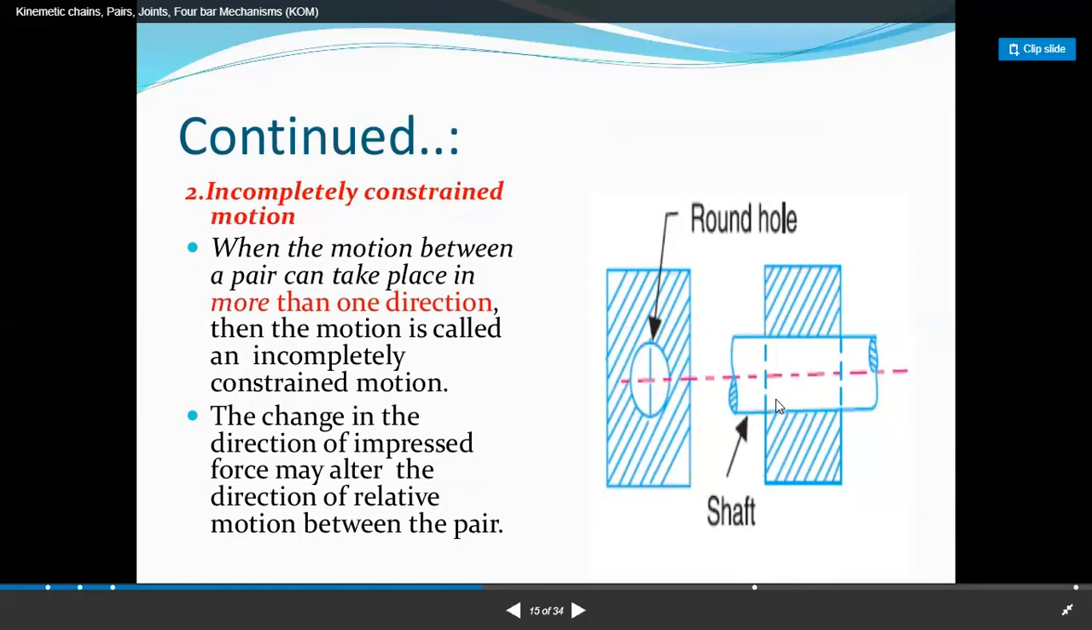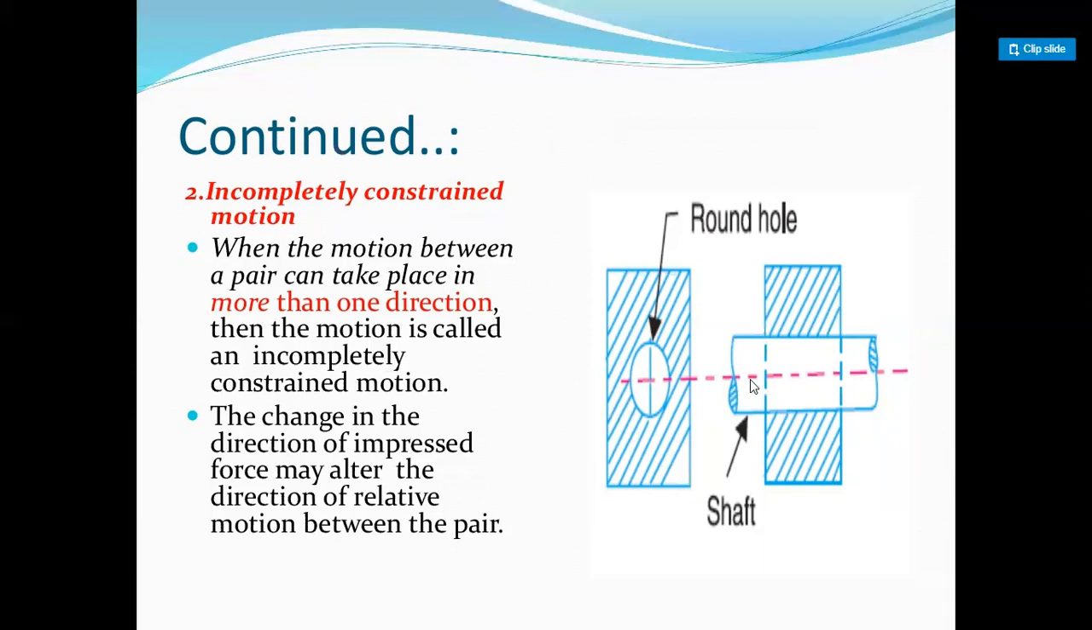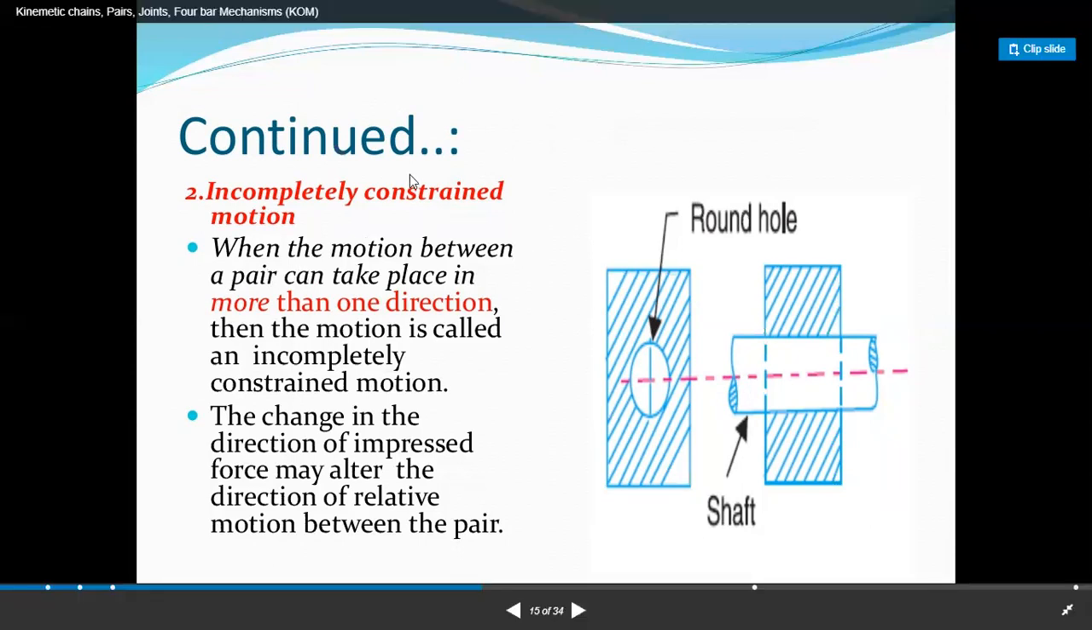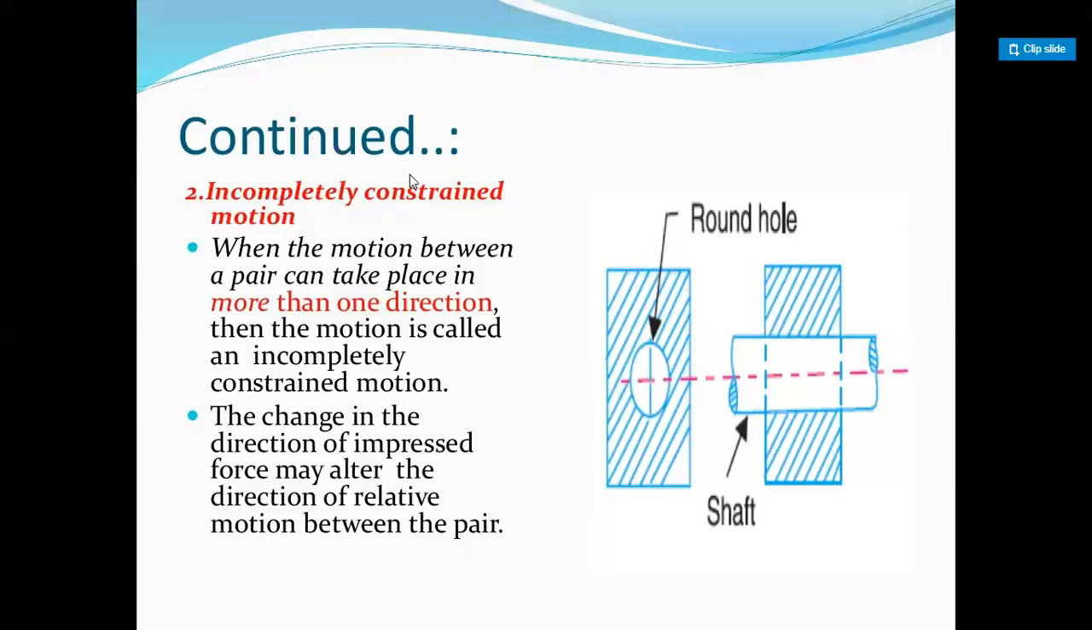But if I apply a twist, then what happens? Rotary motion is also produced. In this shaft, if I apply a twist, the rotary motion is produced, and we can also get the reciprocating motion by applying the horizontal external force. Then more than one motion is generated, so it's called incompletely constrained motion. When the motion between a pair can take place in more than one direction, then the motion is called incompletely constrained motion. The change in the direction of impressed force may alter the direction of relative motion between the pair.